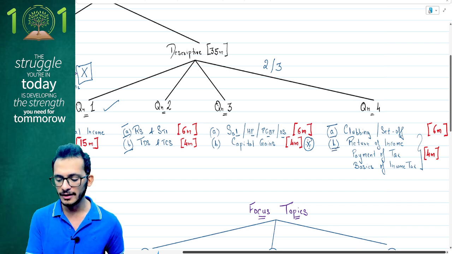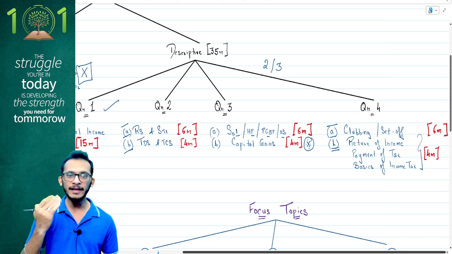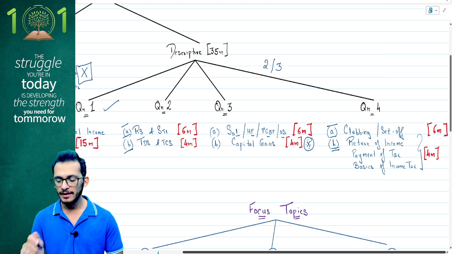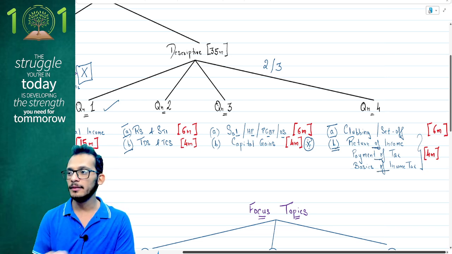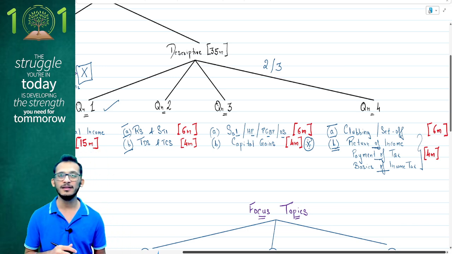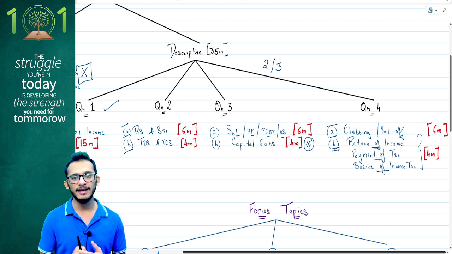Second will be your theory question. Yes, now this will have two subdivisions, theory 1 and theory 2. Any of the two can be answered. Yes, in that you can either get a return of income question, payment of tax question, or a basics of income tax question. This is what theory has been tested over the time. Yes, predominantly your theory comes from your return filing chapter.